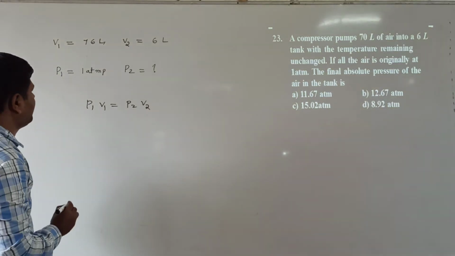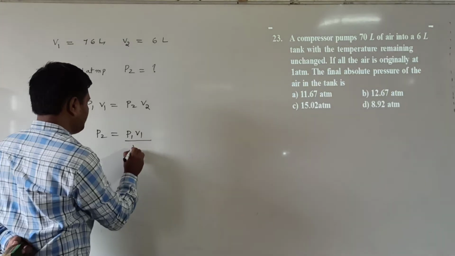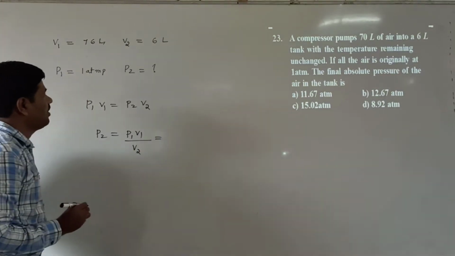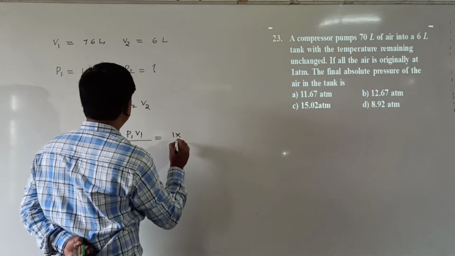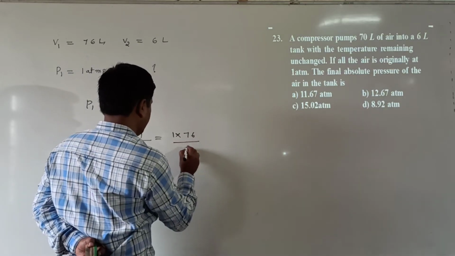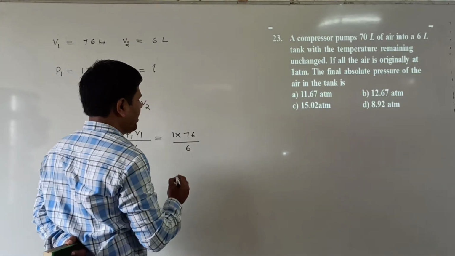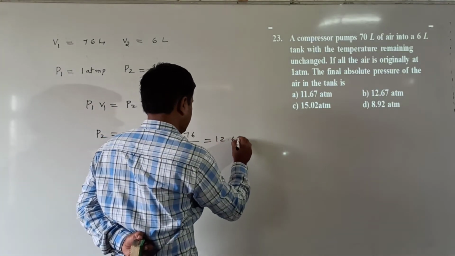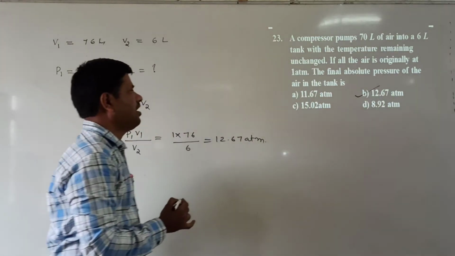So P2 is equal to P1 V1 by V2. P1 is equal to 1, V1 is 76, divided by 6. Near about we are getting 12.67 atmosphere. So which option is correct here? B option is correct here.